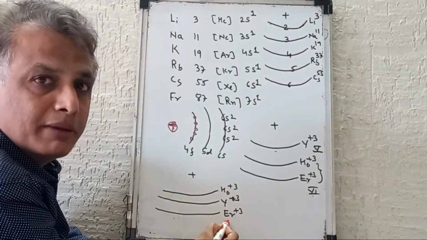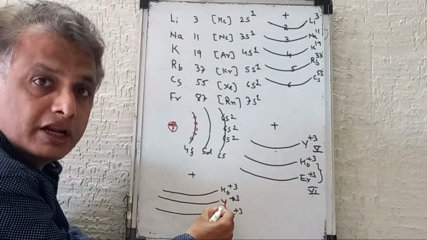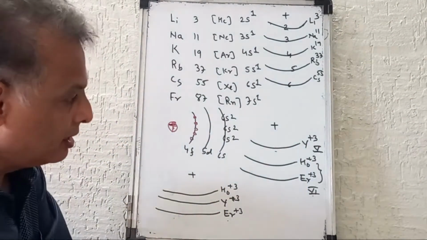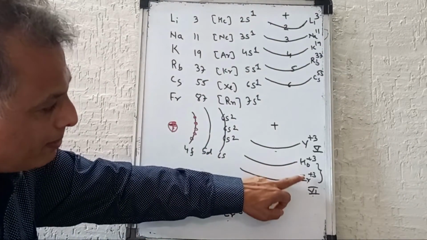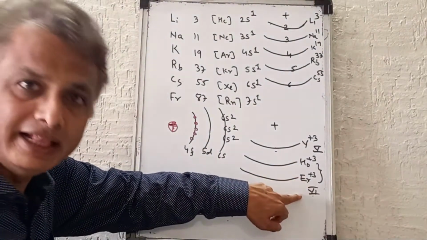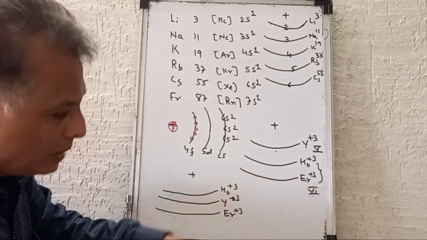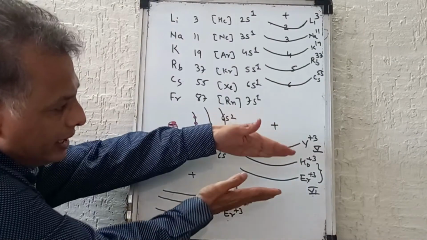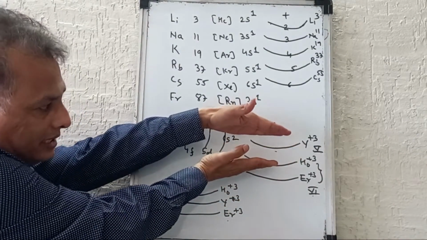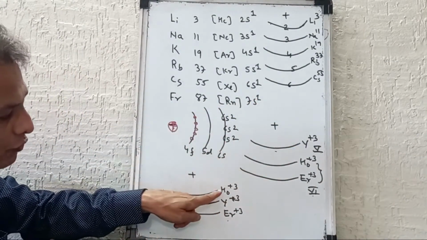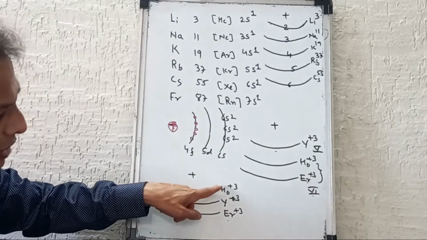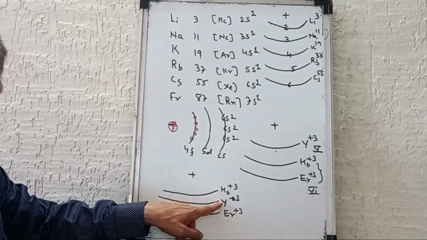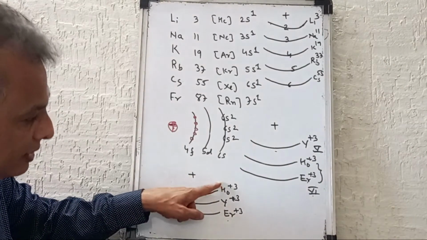So in spite of being a member of the fifth period, yttrium is found with lanthanide elements. Atomic radius of yttrium remains unchanged, but atomic radii of holmium and erbium go on decreasing, and therefore the atomic radius of yttrium comes between them.